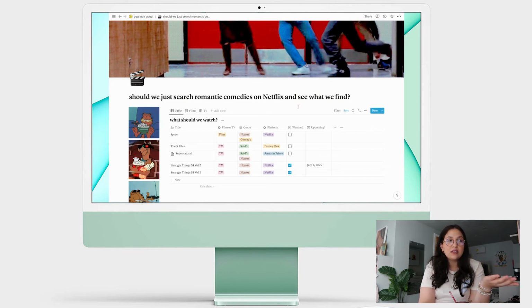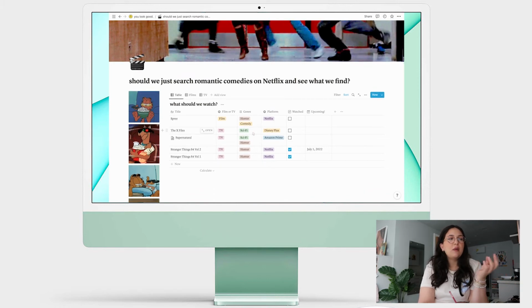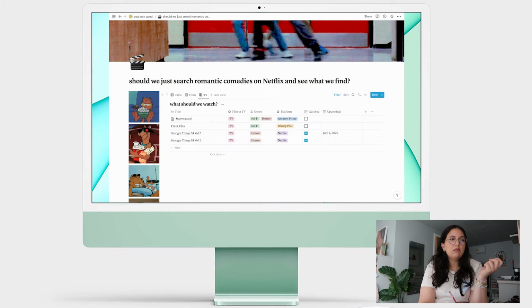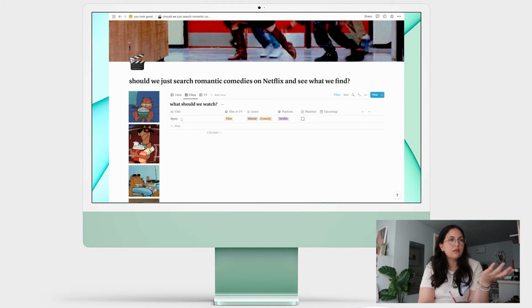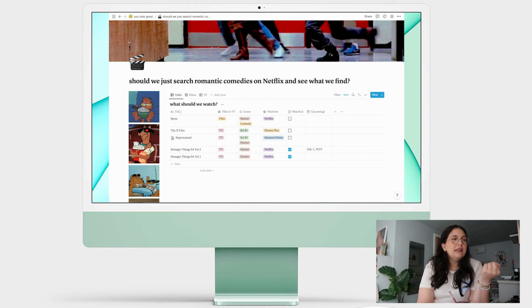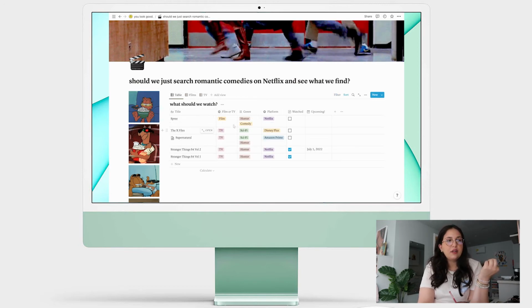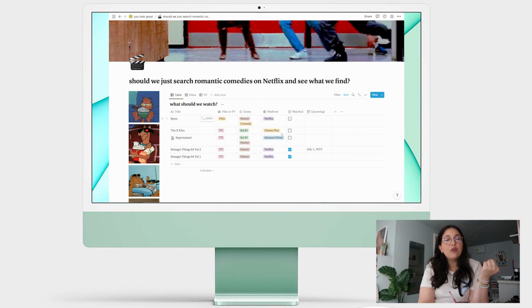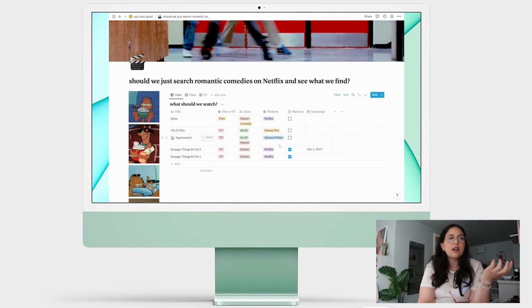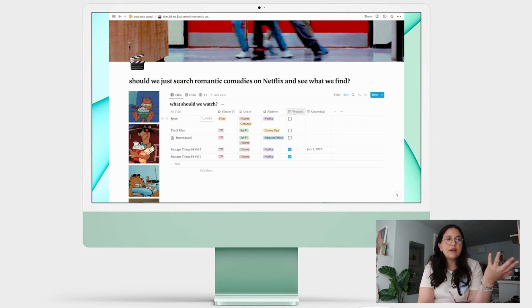Obviously I haven't used this honestly as much as I thought I would have, but it's still nice to go back and be like, oh, I kind of want to watch a movie. The only movie I put in here is Spree, and I haven't watched it, but this is how this is set up. So I have the movie name, whether it's film or TV, the genre, platform, which I think is great, if you're just like, oh, I want to watch something on Amazon Prime, or I want to watch something on Disney Plus, or whatever.